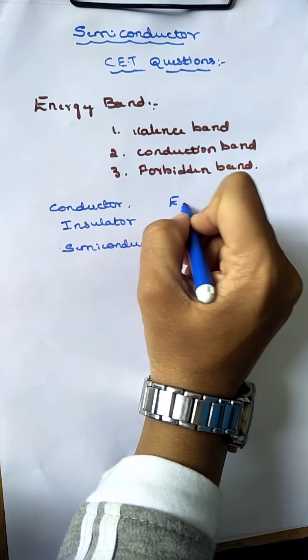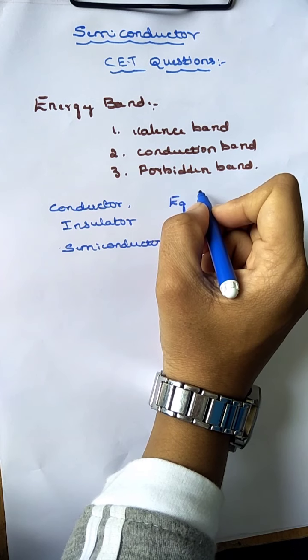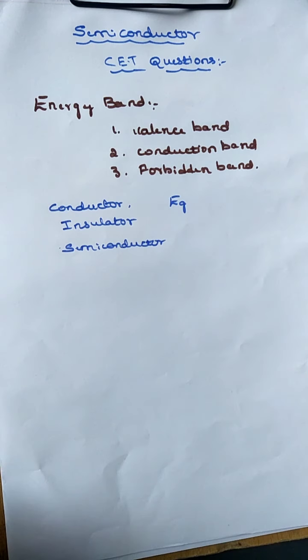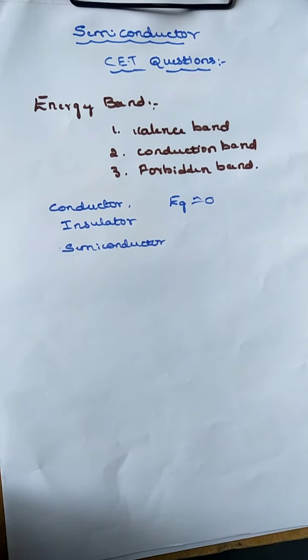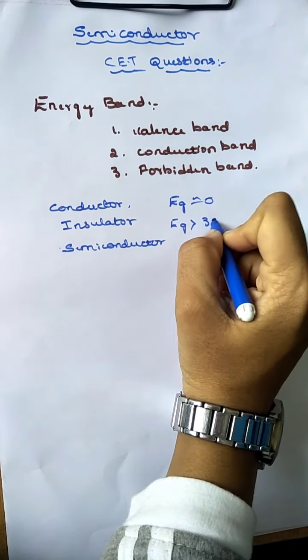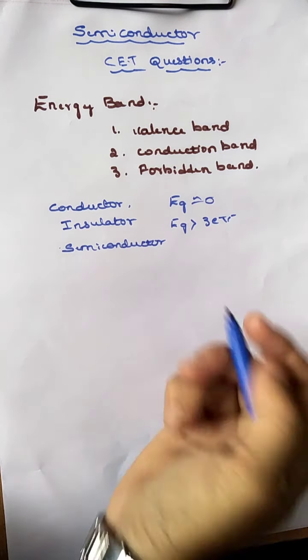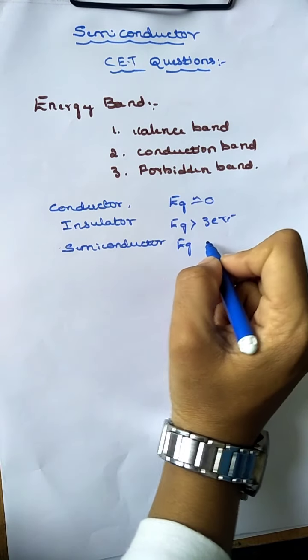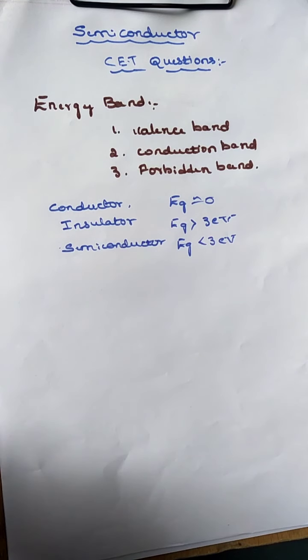The value of Eg, the energy band gap, is approximately 0 for a conductor, meaning the bands overlap with each other, so it is taken as a conductor. In an insulator, the Eg value is very much greater than 3 electron volt, so it is called an insulator. In a semiconductor, the Eg value is very much less than 3 electron volt, so it is taken as a semiconductor.